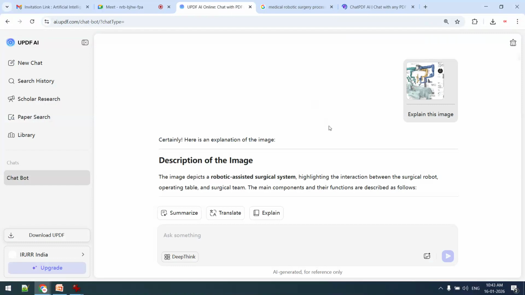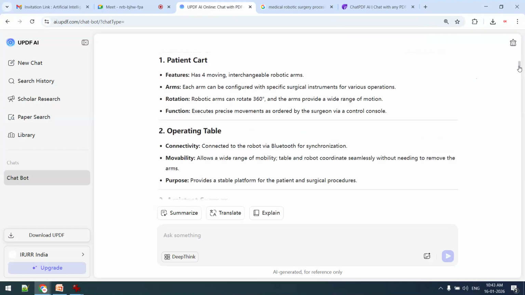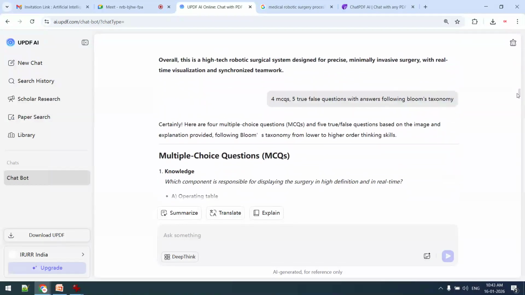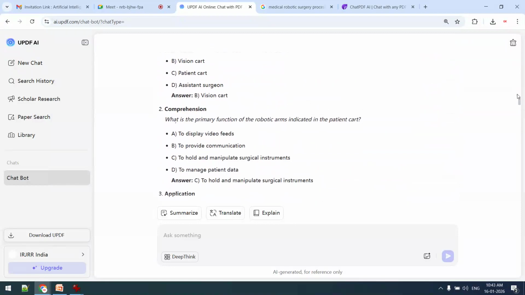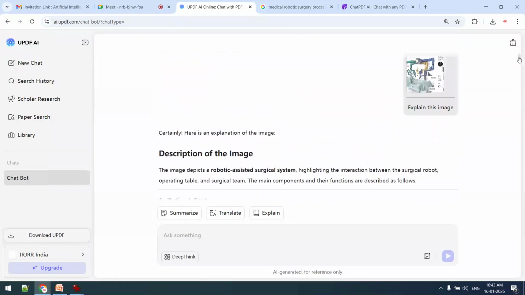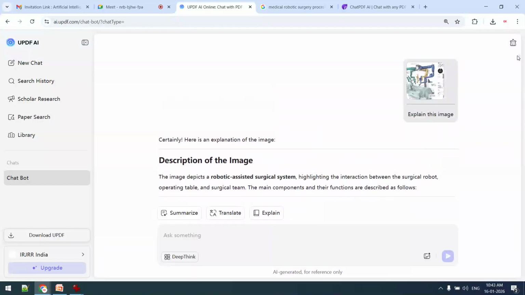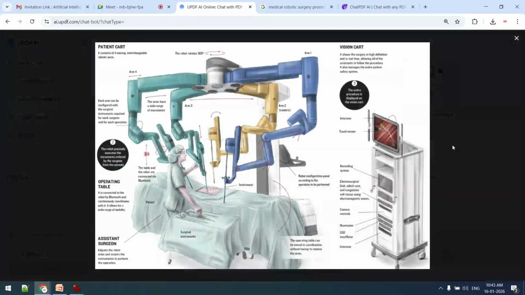Now this demonstration was related to image description, image chatting. For example, as a researcher, I want to generate a few lines about this image for a research paper. As a teacher, I want to generate a question paper from this image only. As an expert or as a researcher, I want to generate a problem statement from this image. That can also be done.